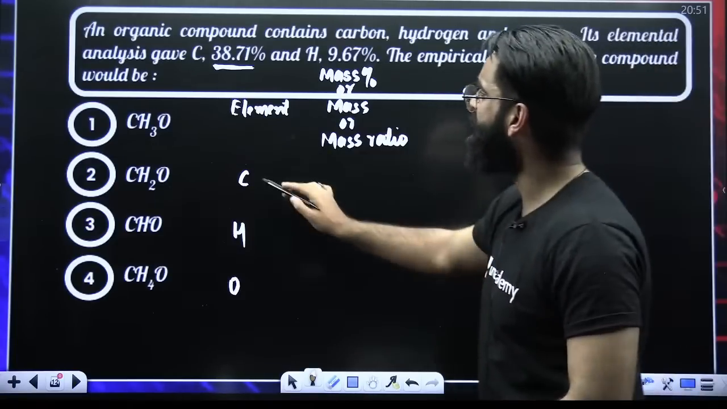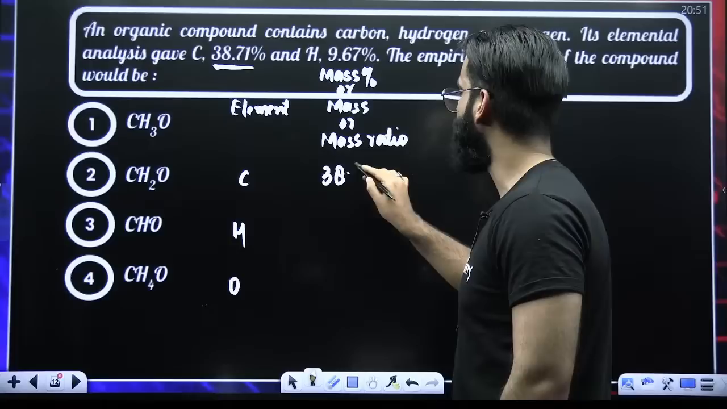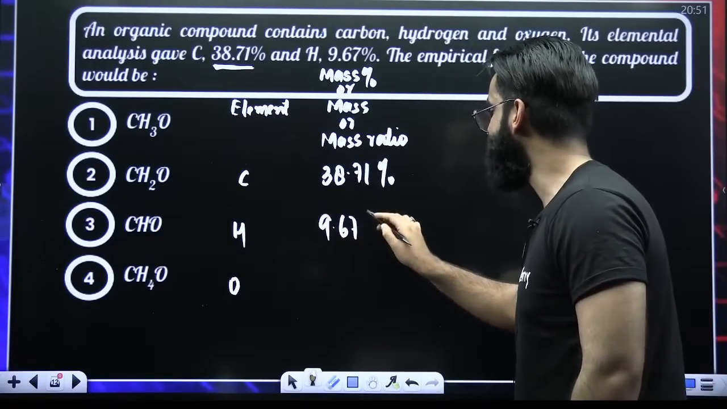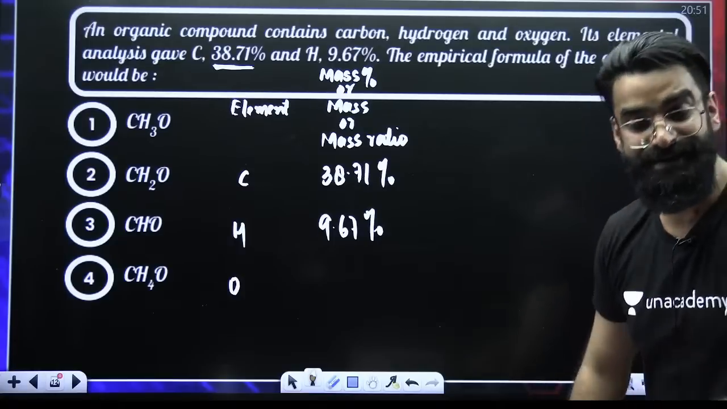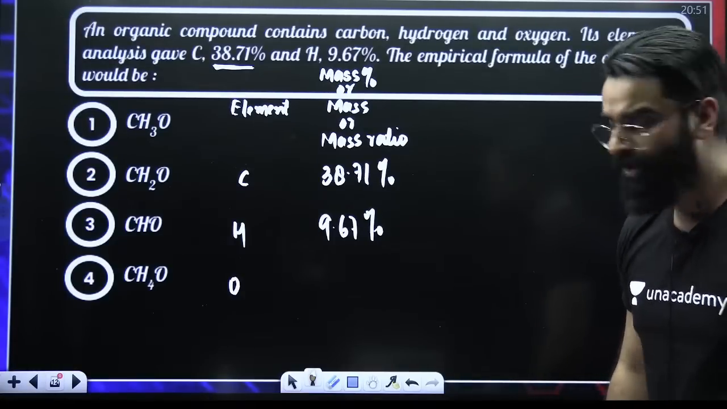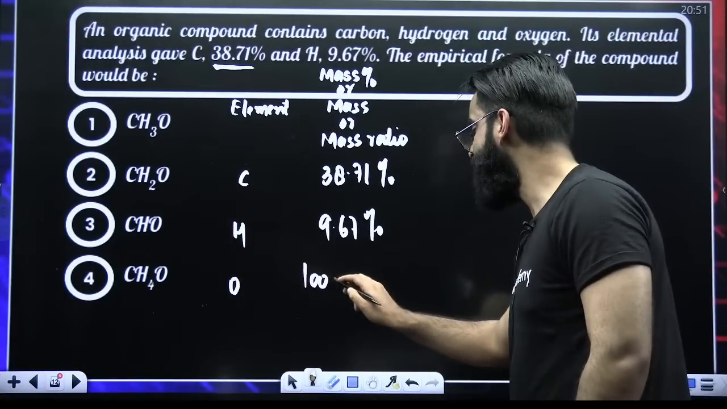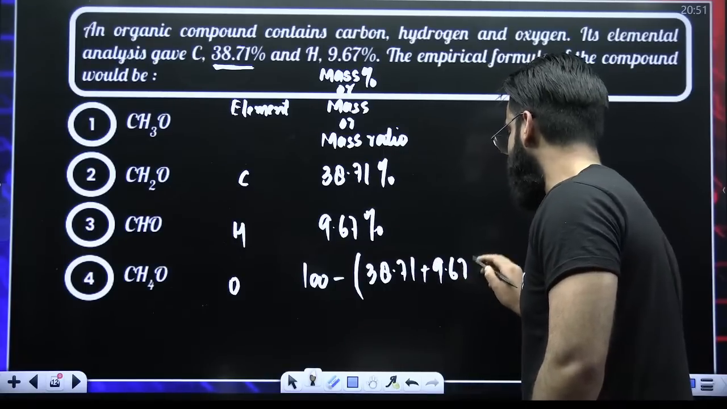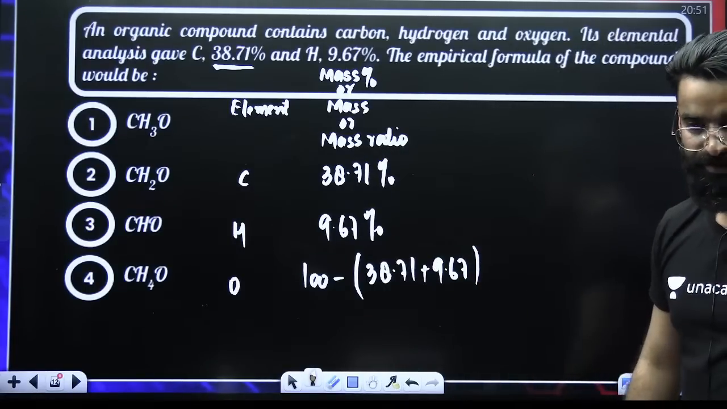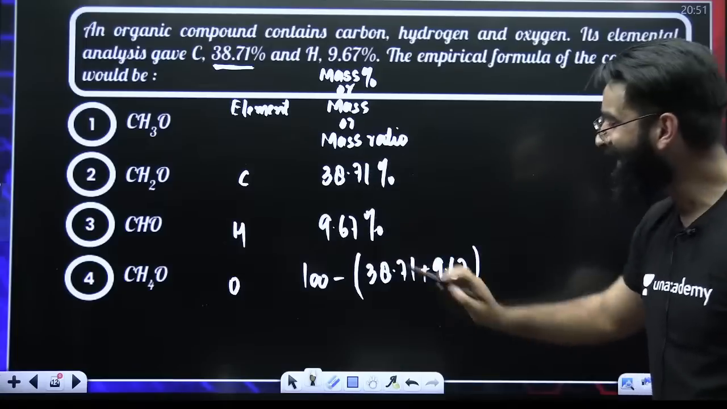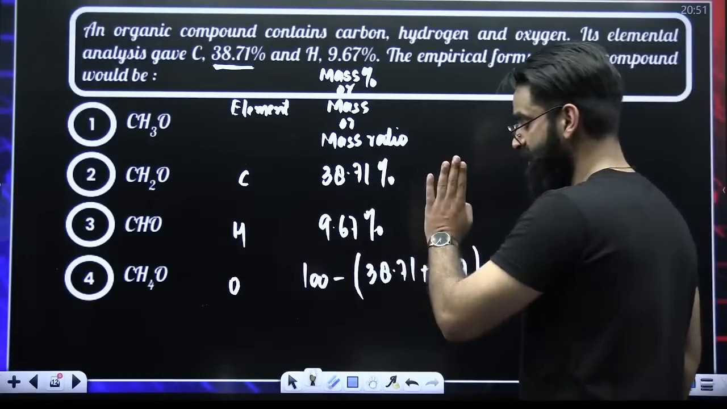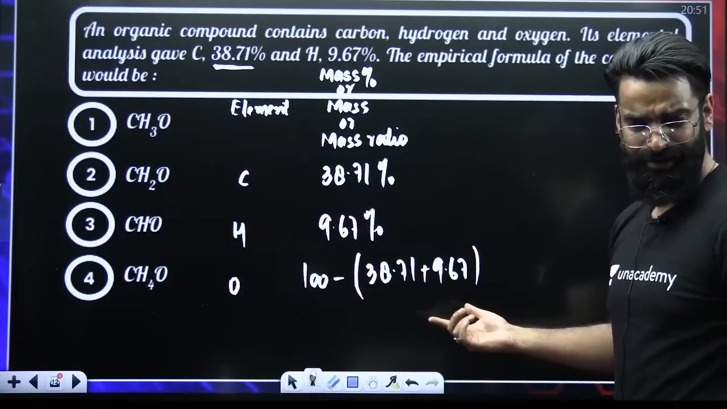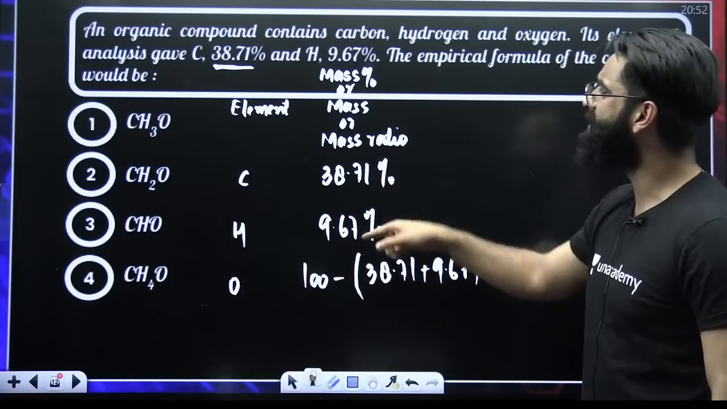Perfect. What is the mass percentage of carbon here? That is 38.71%. What is the mass percentage of hydrogen here? That is 9.67%. What would be the mass percentage of oxygen here? It is 100 minus (38.71 plus 9.67). Right? Perfect. In the question, this is the data that's given to me. Mass percentage of carbon is given, mass percentage of hydrogen is given, therefore mass percentage of oxygen can be calculated. How? 100 minus the sum of these two.